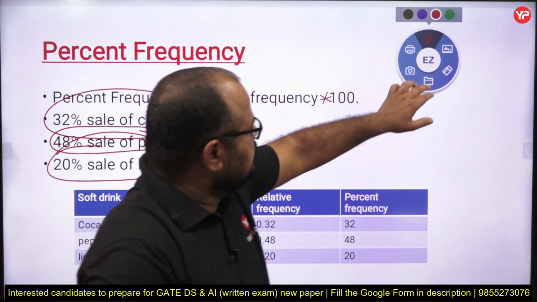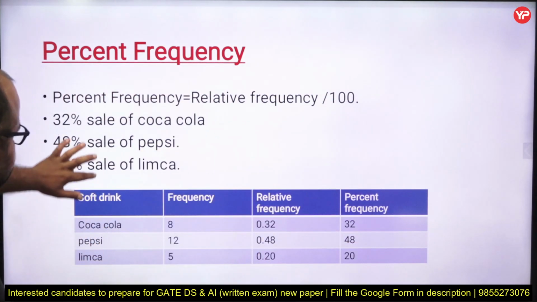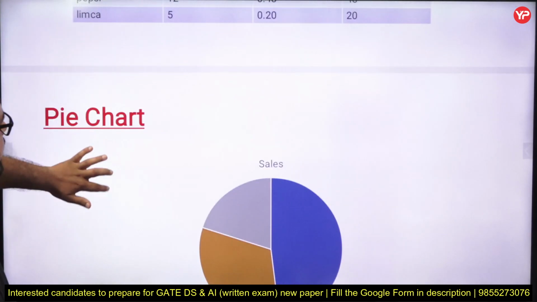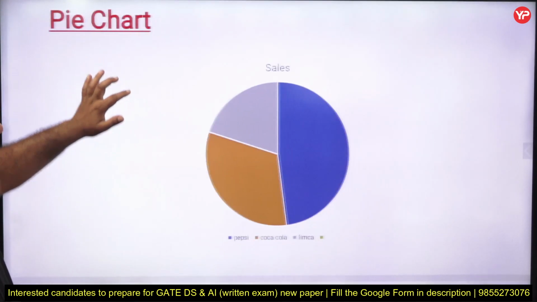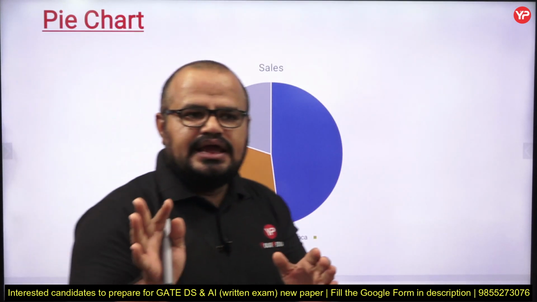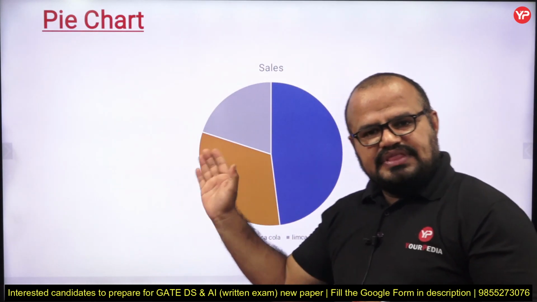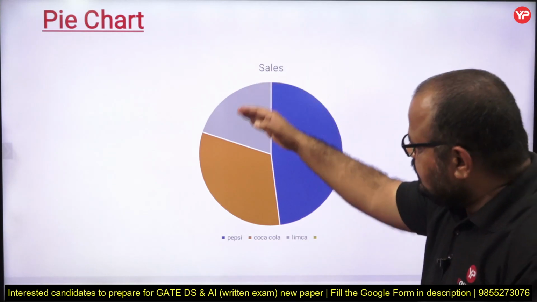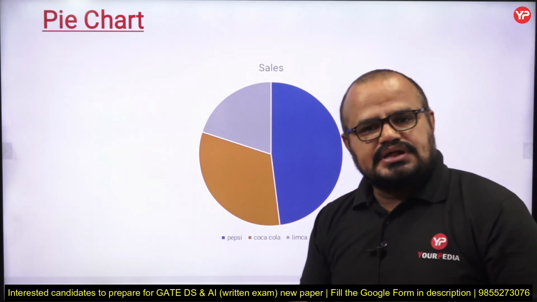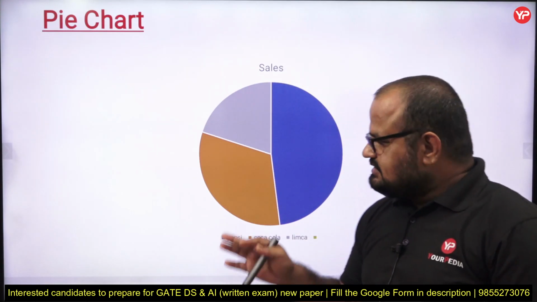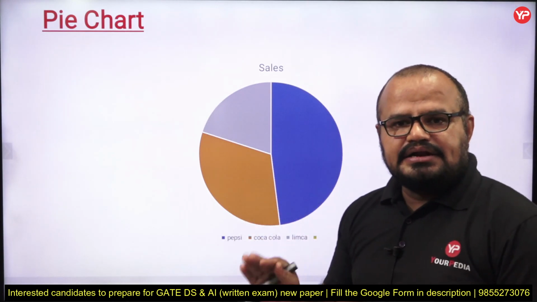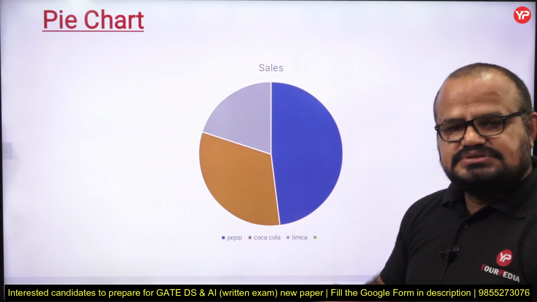Fine my dear students. Moving towards the next topic, that is pie chart. Now if I have categorical data, and with the categorical data I have different classes, with the help of a pie chart I can visualize my total sale and get a better understanding with the help of the chart.